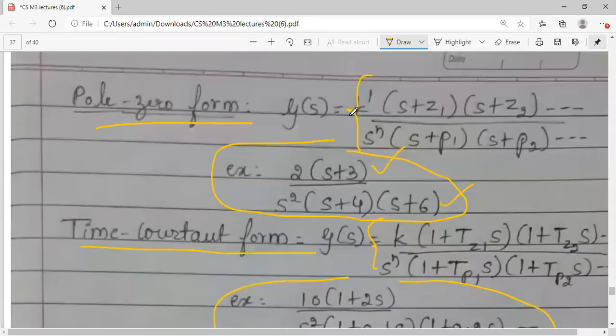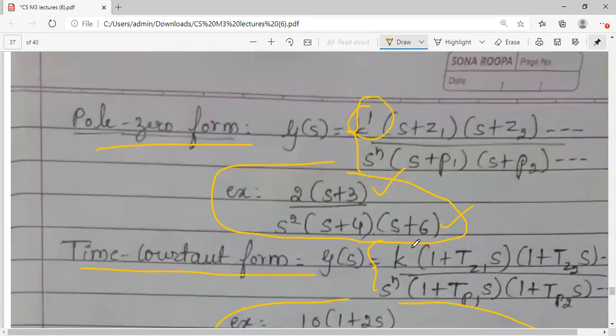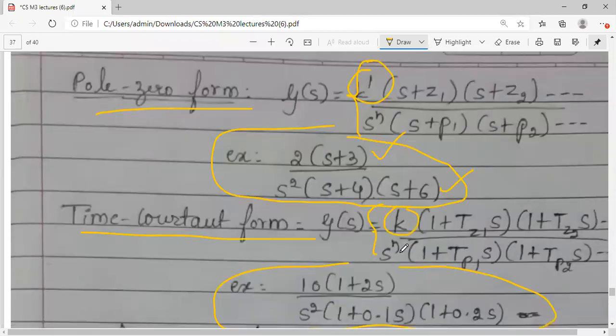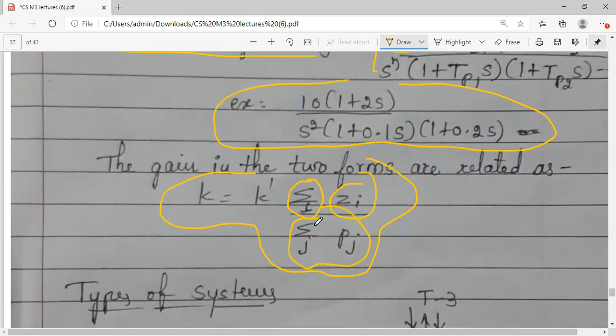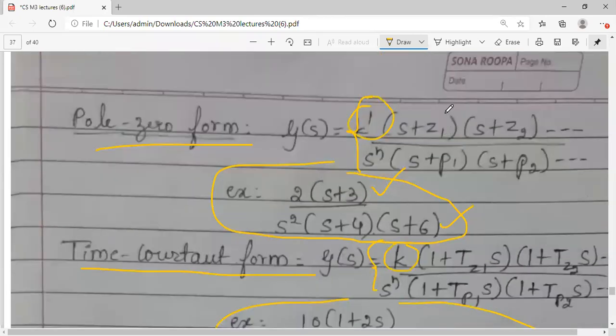However, you can see I have used here K dash and here I have used K. So they both are related like this. K is equal to K dash summation of zi, the number of zeros. Okay. Numerator से आपको zeros मिलेंगे. Denominator pole values. That is nothing but these constants. Fine.